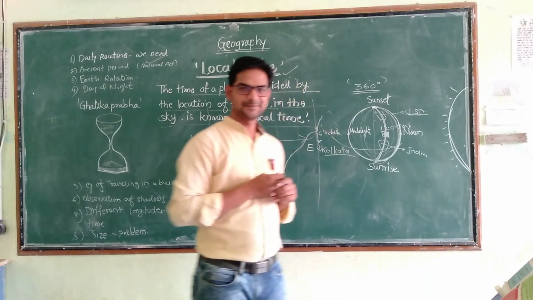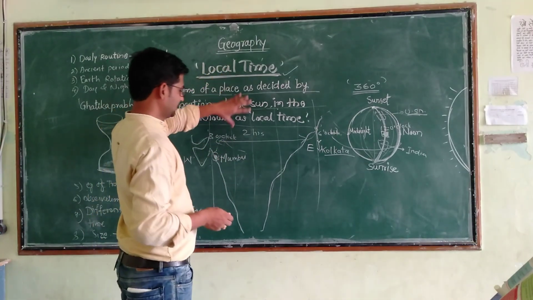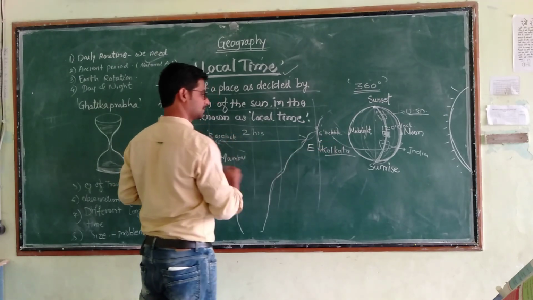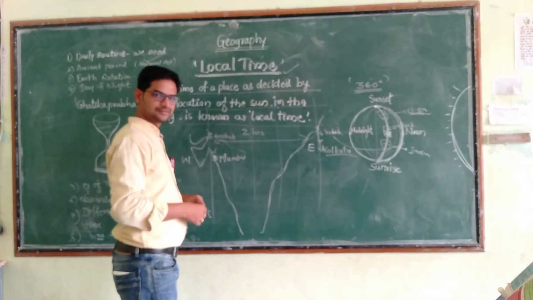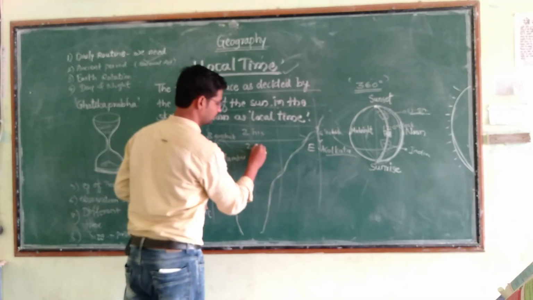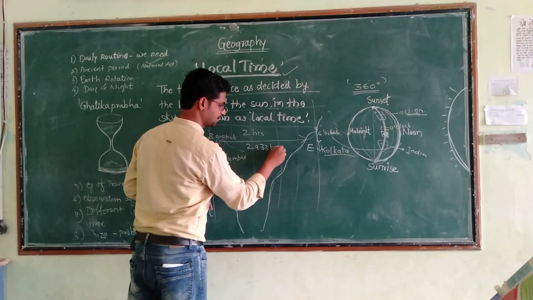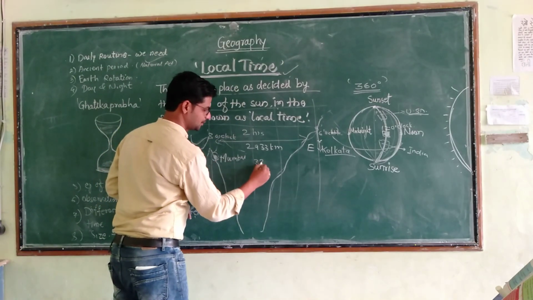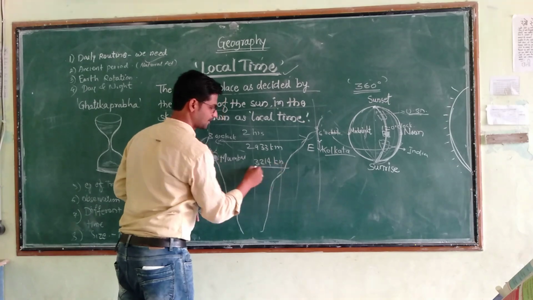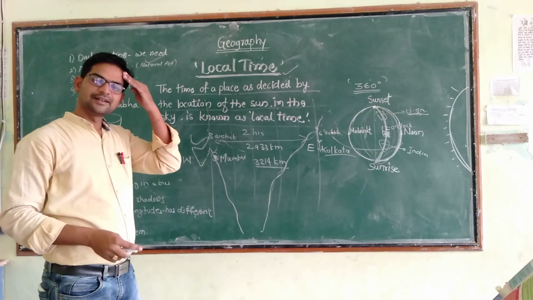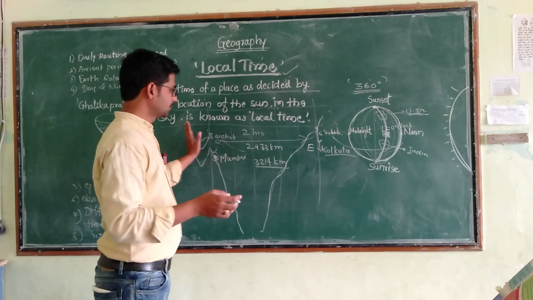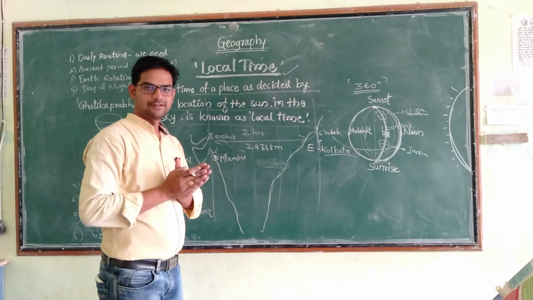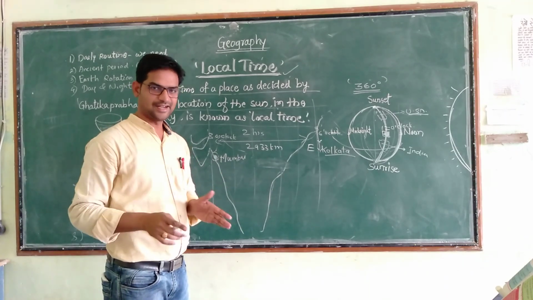Then what is the standard time? Our country is a vast country. It has a long distance in the east and west and north and south. Isn't that so? 2933 km distance is there between these two places, and north to south 3214 km. That's why we experience two different local times. To avoid this confusion, we need to understand the standard time.